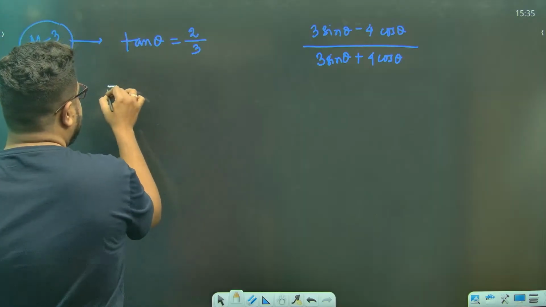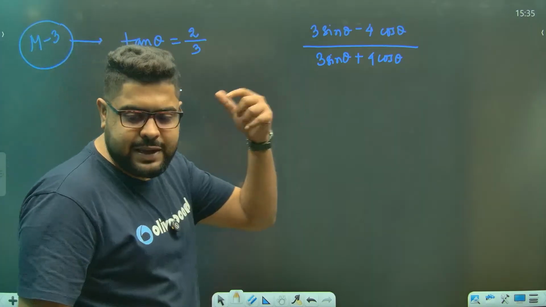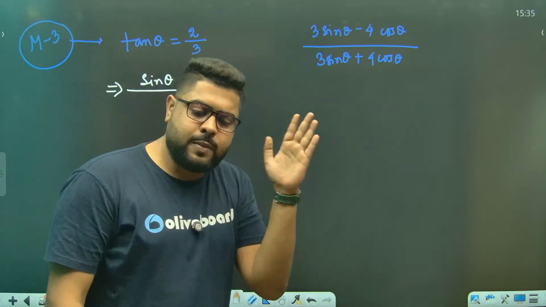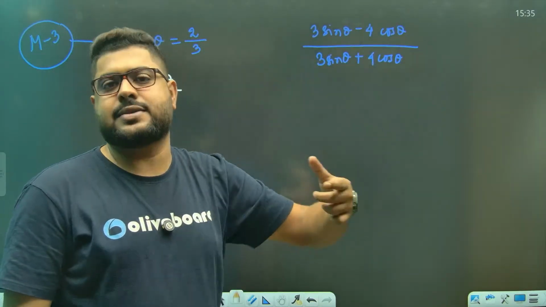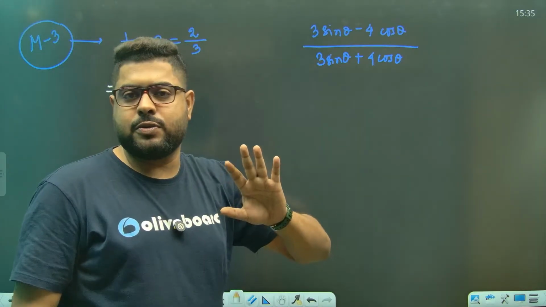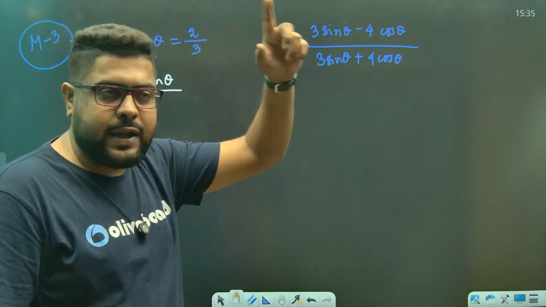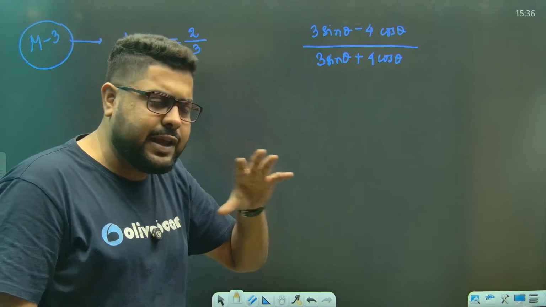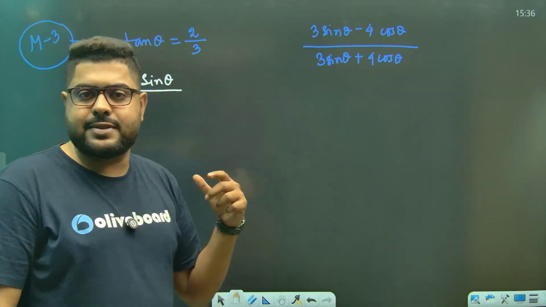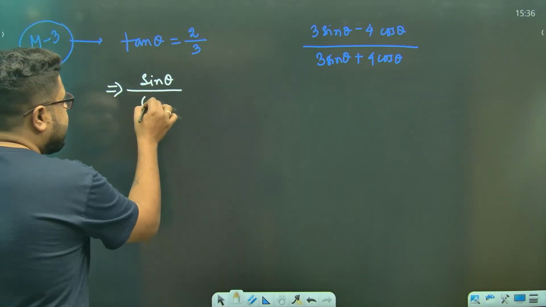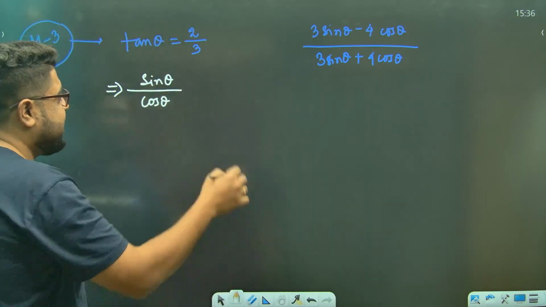Sir, tan theta definition I just told you. Look, why am I going through the very basics? Because if you know the absolute basics, only then will these things come with maturity. The more you practice, this is not something anybody can teach you. This will automatically come instinctively, once you understand the concepts in a crystal clear way and have done enough questions. You see, sin theta by cos theta, can I say this is tan theta? This is the basic definition.